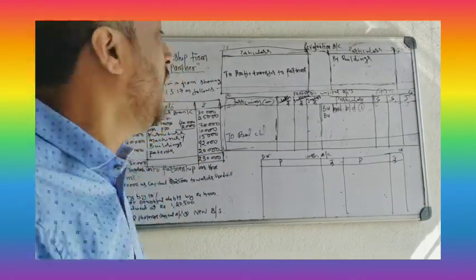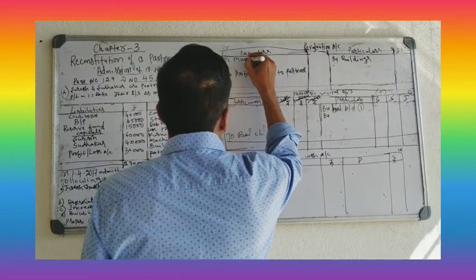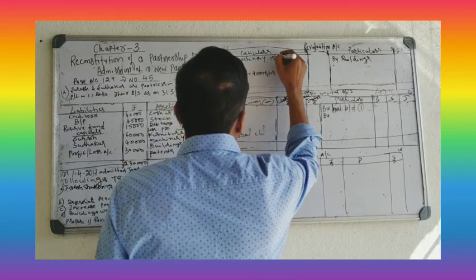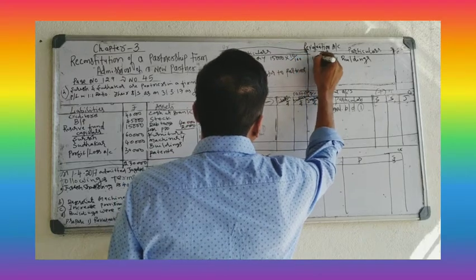Which side will you record? Debit side. To machinery, 15,000 into 10%, 1,500.